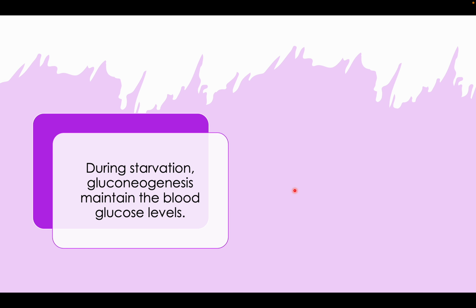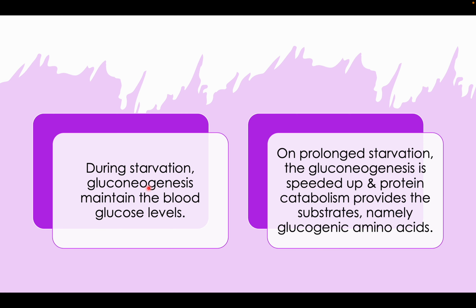So, when does this happen? As I have talked about, during starvation gluconeogenesis is important to maintain the blood glucose level, because during starvation there is no source of energy from the diet by eating. So you have to metabolize the stores that are already present in the body, and then you maintain glucose by gluconeogenesis. This is for temporary starvation. For prolonged starvation, this reaction is speeded up, and the major substrate becomes protein catabolism, mainly the amino acids which can produce glucose, like glutamic acid, serine, and glycine.